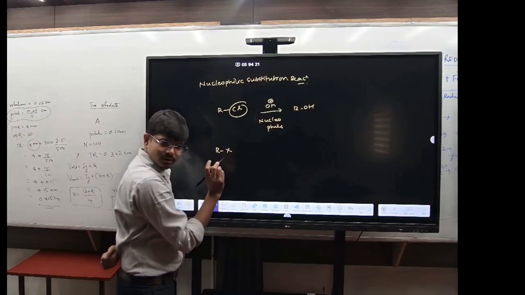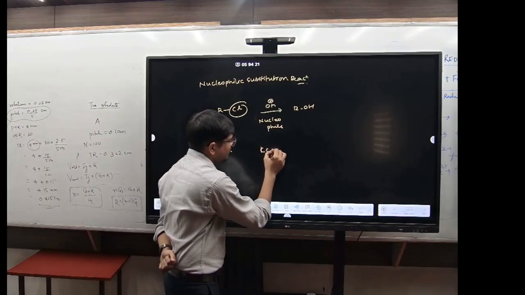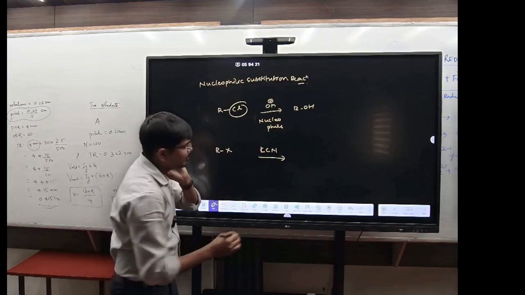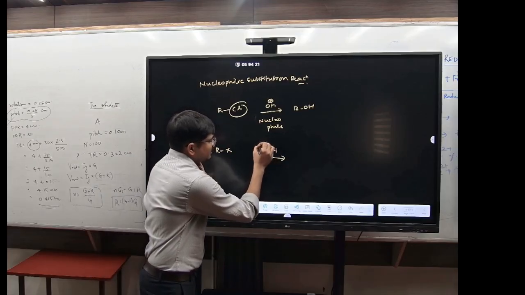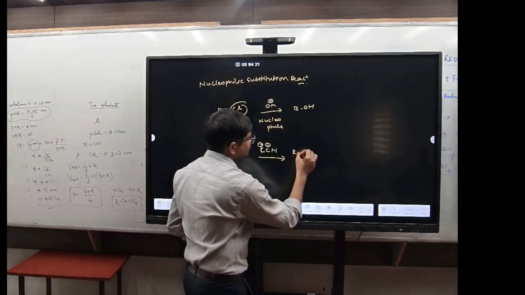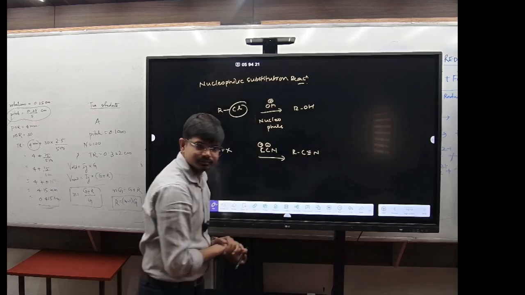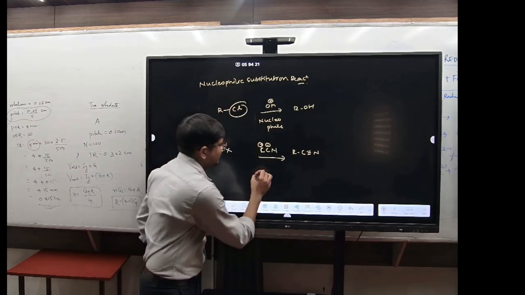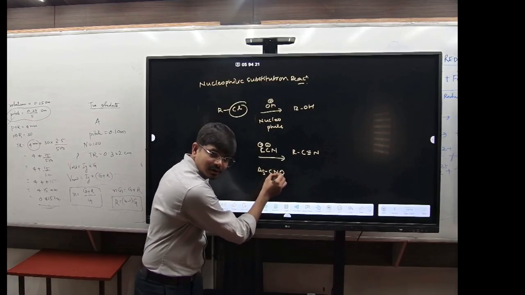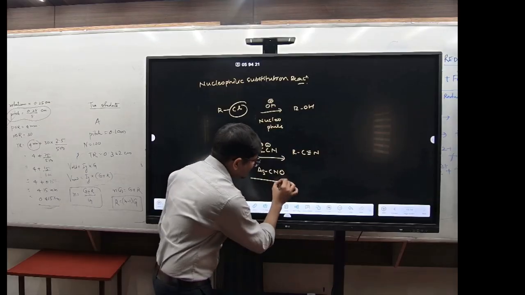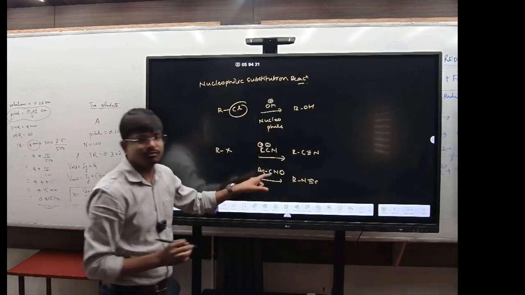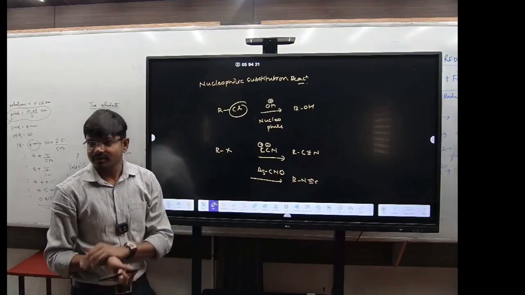Suppose you have RX and you are adding KCN. So what will happen? This is K plus and this is C minus, so obviously C will attack. So this will form R C triple bond N. Now in NCERT it is given that if it is AgCN, it will attack with the nitrogen. So if it is AgCN, an isocyanide is formed.